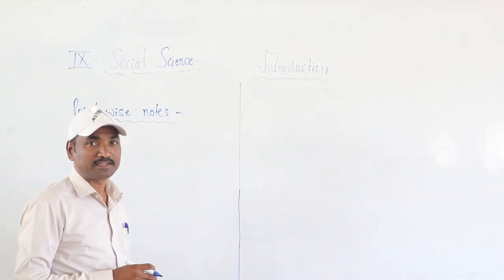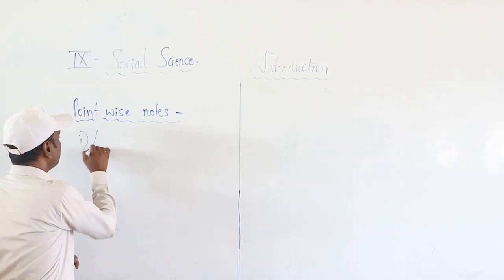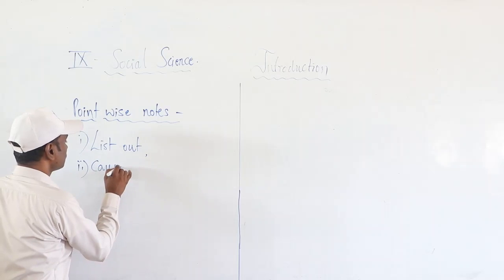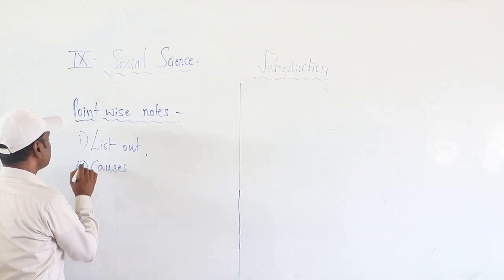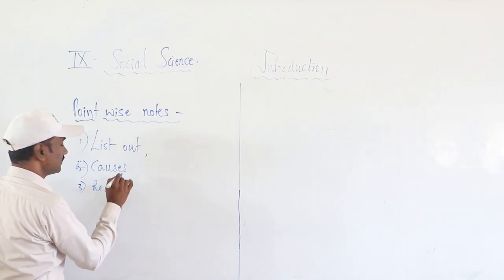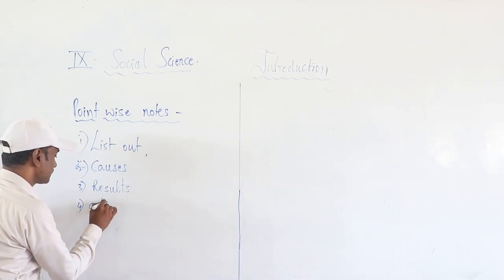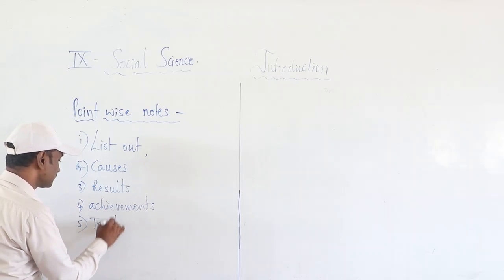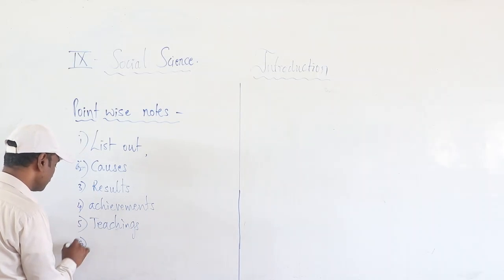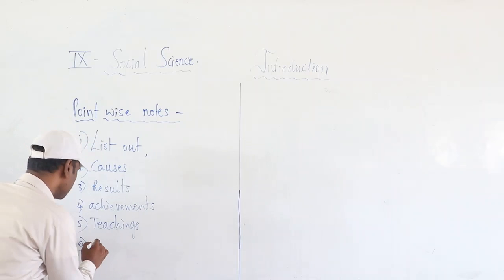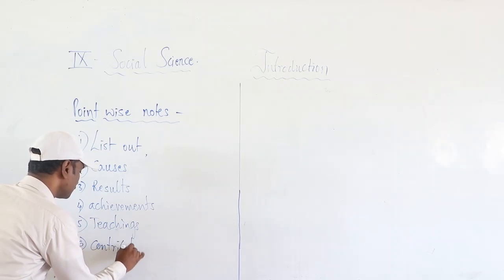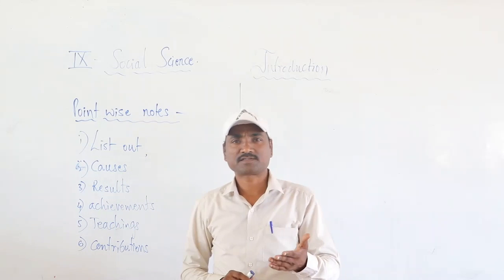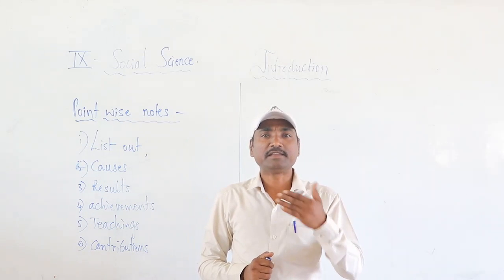Let us study now one by one. That is, list out causes, results, achievements, teachings, contributions, effects, advantages, disadvantages, merits and demerits.